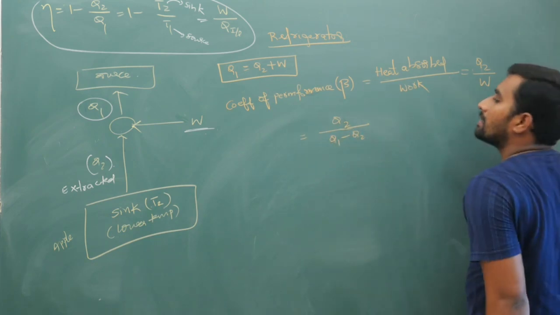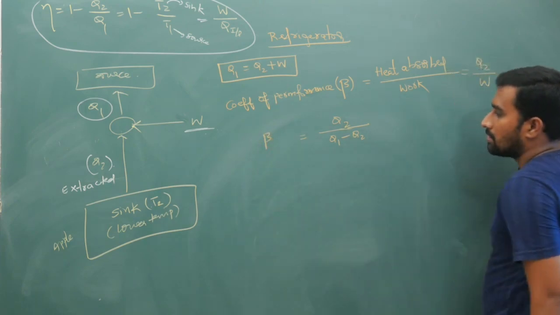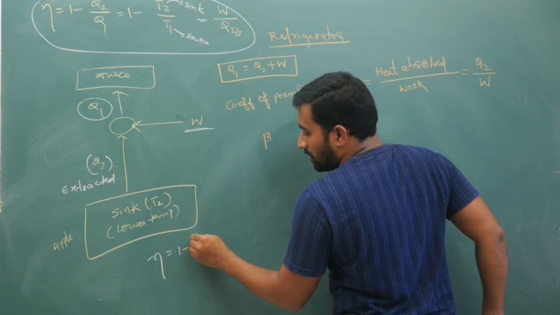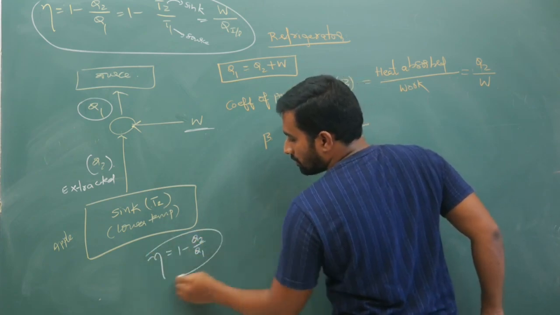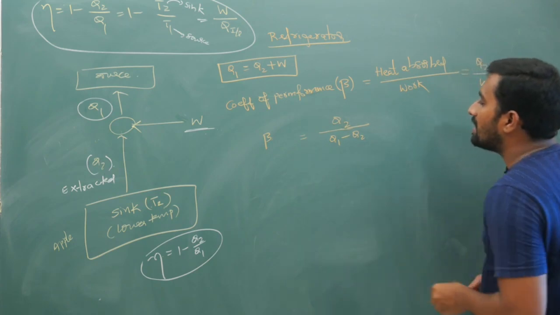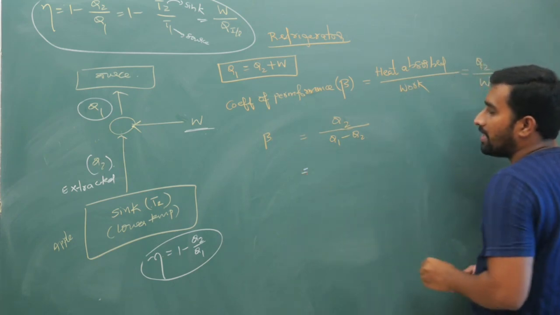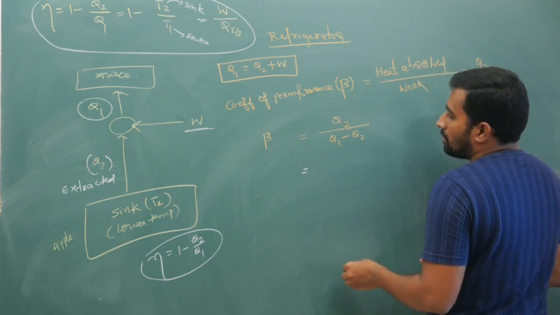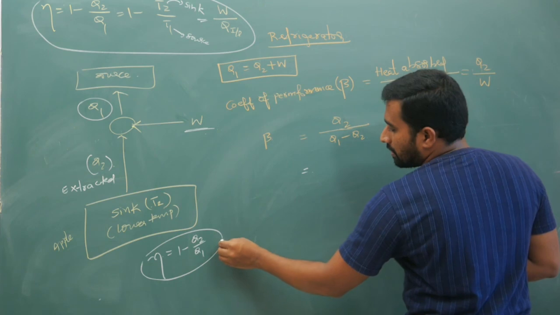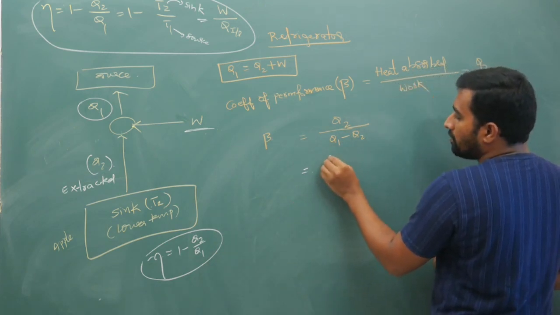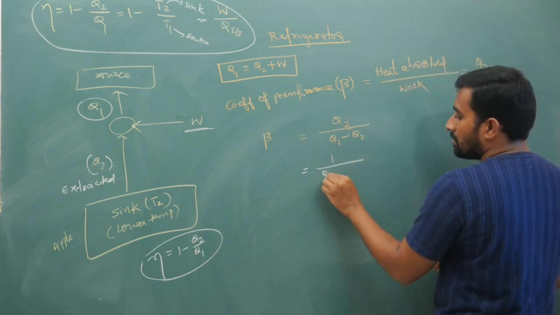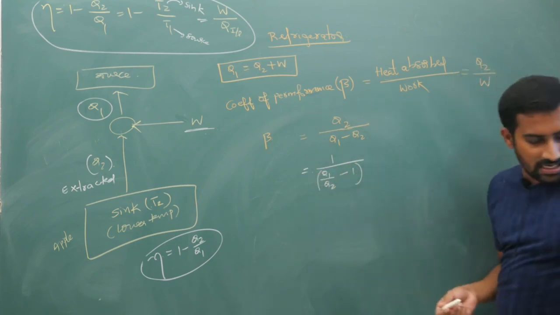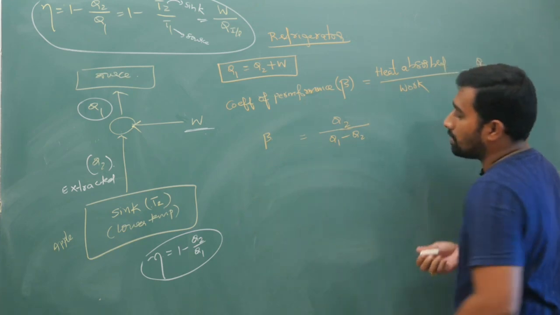Now divide with Q2. Because we know your efficiency formula is 1 minus Q2 by Q1, we will divide this. If I divide with Q2 it gets complicated, so let us divide with Q1 only.